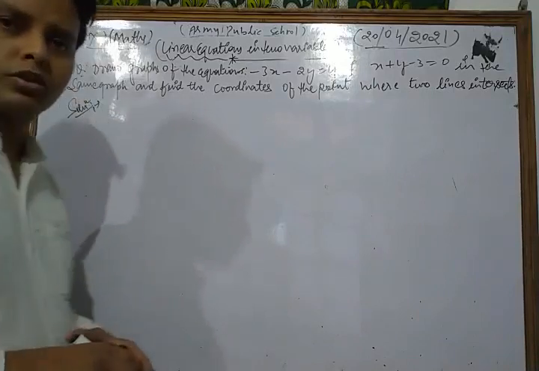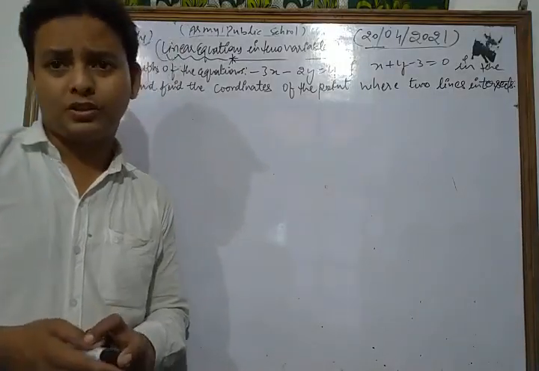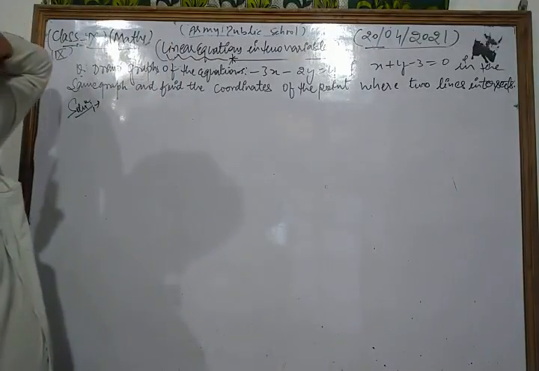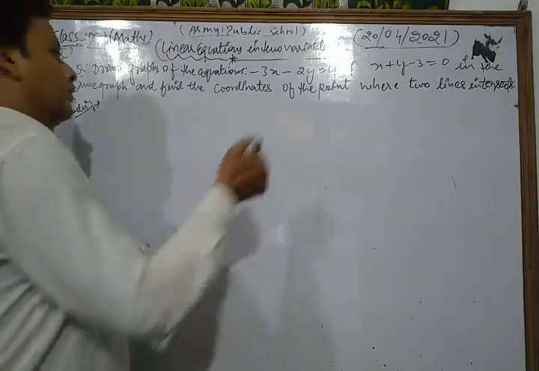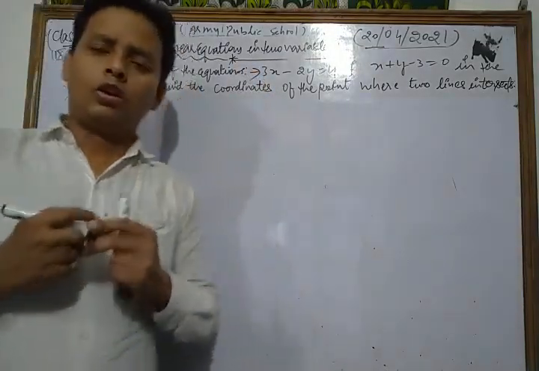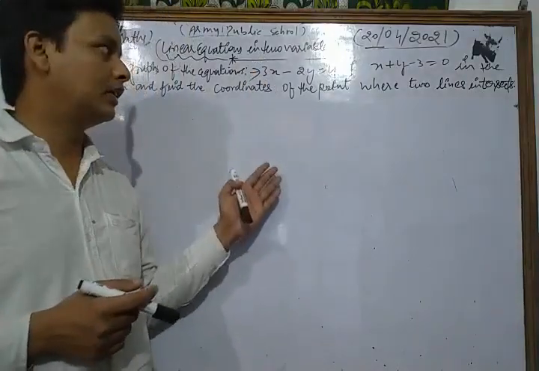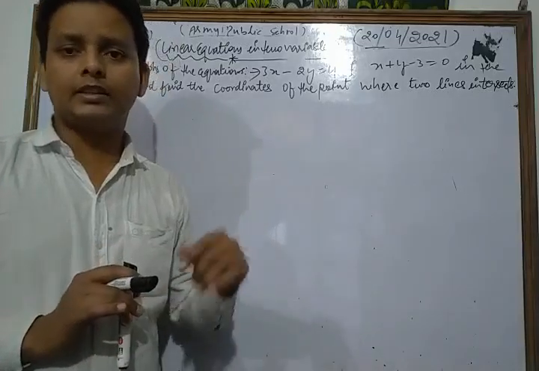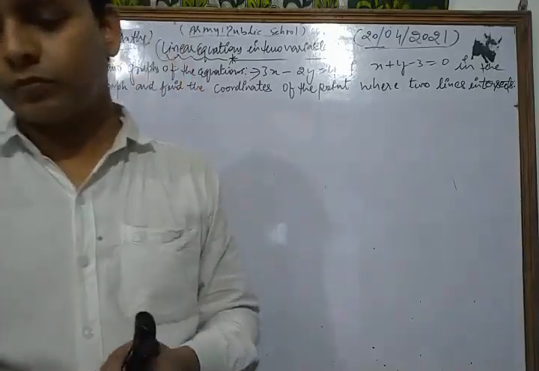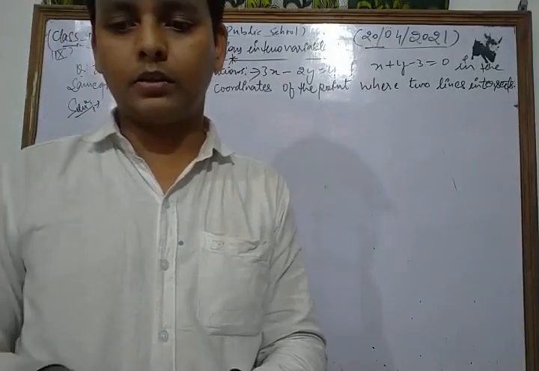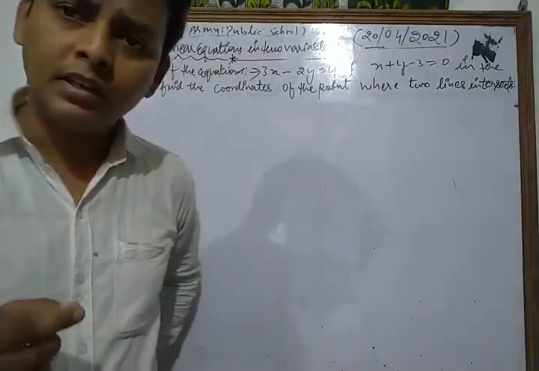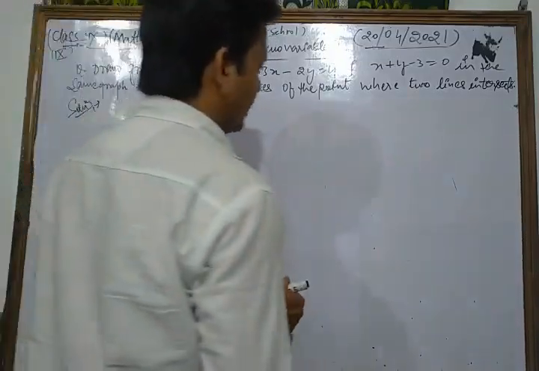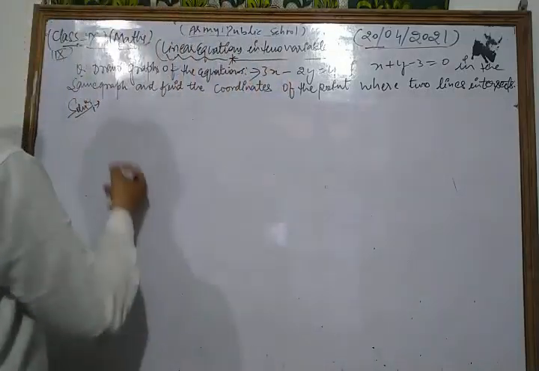This is one of the most important questions of your cycle. Let's see once more. Here, draw the graph of the equations 3x minus 2y. So first of all, on the same graph we draw the line graph of each equation. After that, where the two lines intersect each other, that is the required solution, means the required point of intersection is the required solution of the given question.